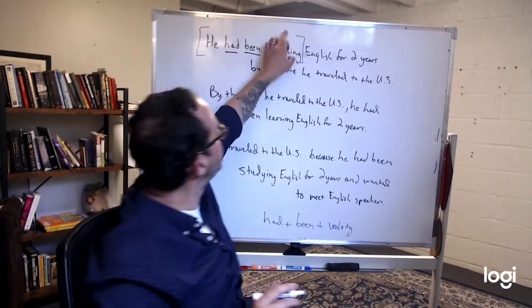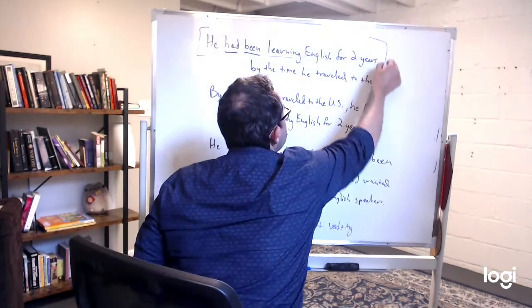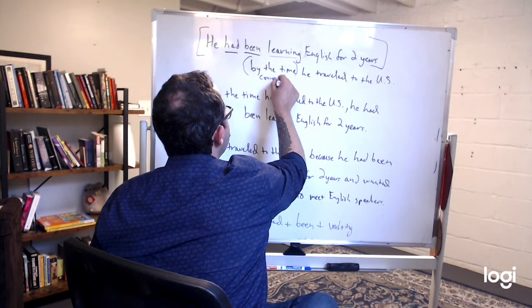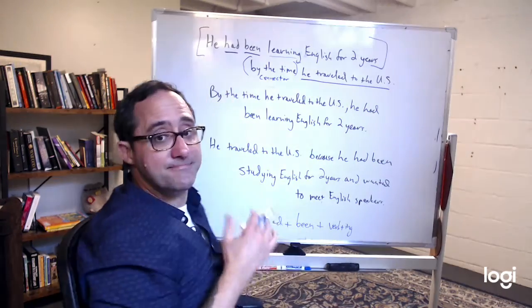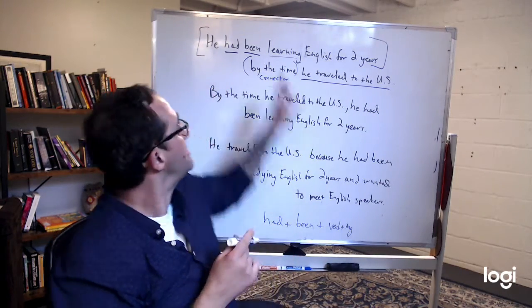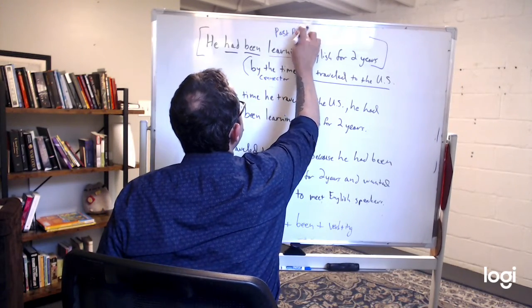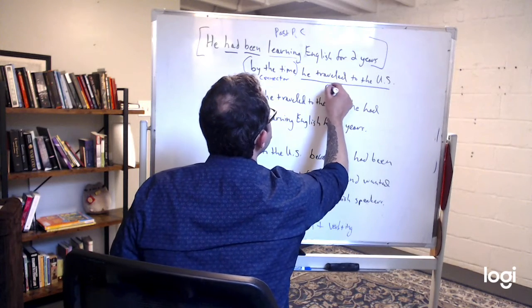He had been learning English for 2 years. By the time, this is the connector, he traveled to the US. Past simple. This is past perfect continuous. This is past simple.